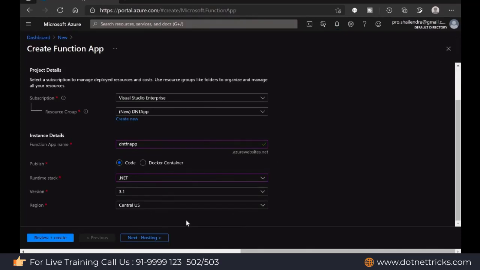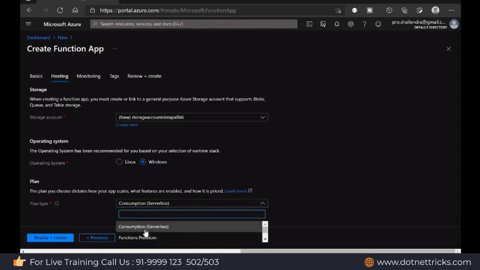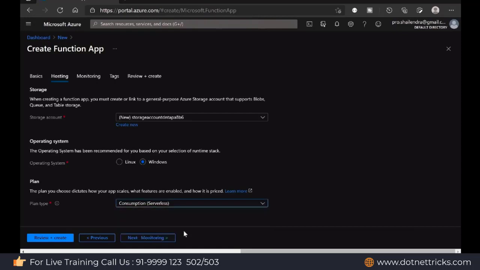Now let's click on the next option, which is about the hosting. Here you have the storage account, because for executing the Azure function we need a storage account. Then this is the operating system, you can decide Linux or Windows. Let's say I'm using Windows. The plans available are serverless, premium, and the app service plan. So one of the plans you can use here. I'm just using a consumption plan, where based upon the users I need to pay.